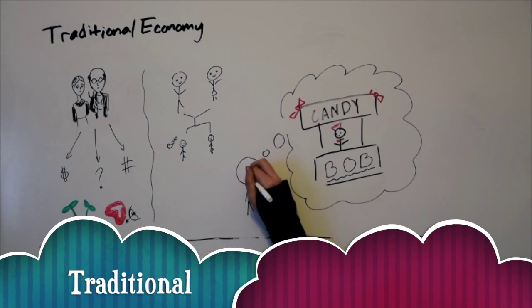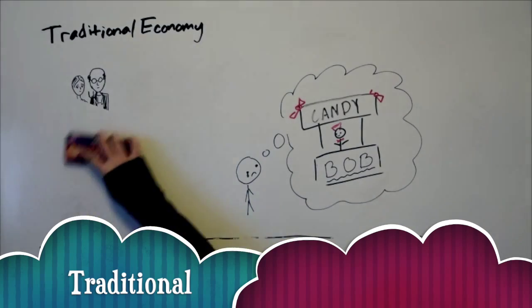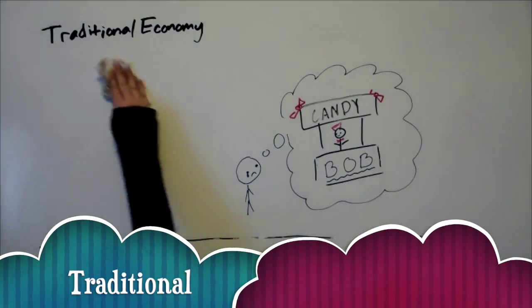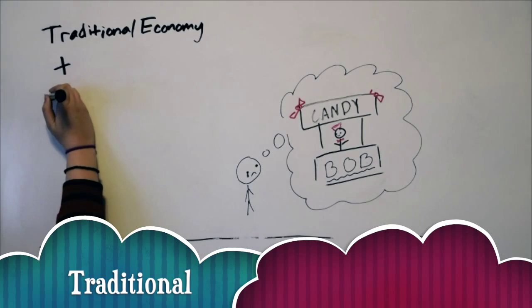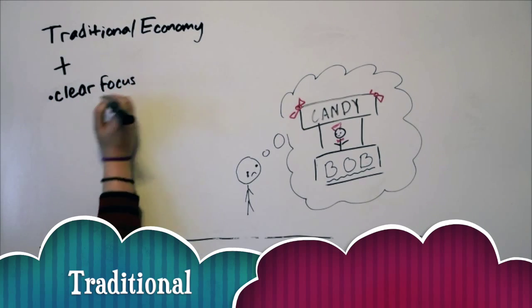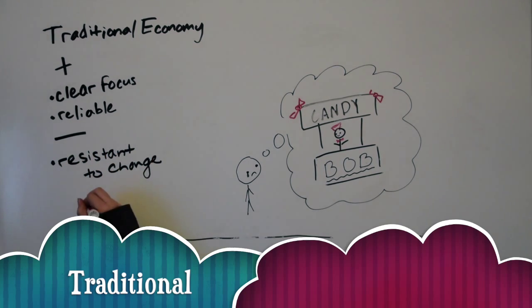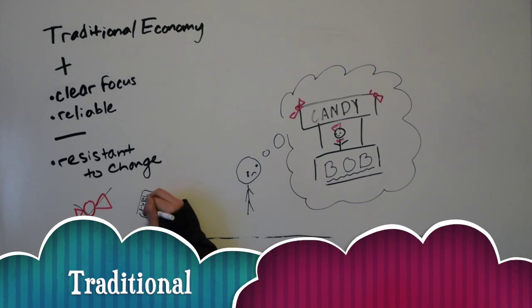But it would be inefficient for his tribe to use resources on something so frivolous. This kind of economy has no imports or exports, and it rarely produces surplus. Its main advantages are clear job prospects and a greater focus on people's intended roles, as well as a reliable workforce and a more efficient use of the environment. Unfortunately, this type of economy has few options in the event of an environmental disaster. It is resistant to change, and is slow to adopt new technology or ideas. Its society generally lacks modern conveniences and has a low standard of living.